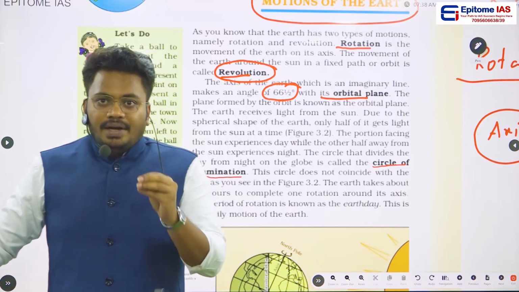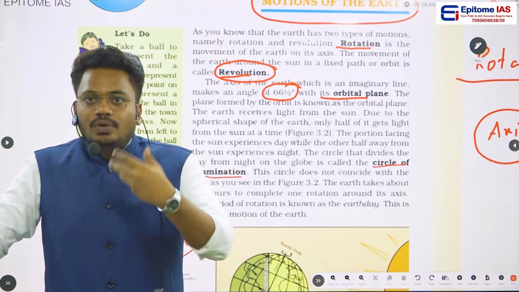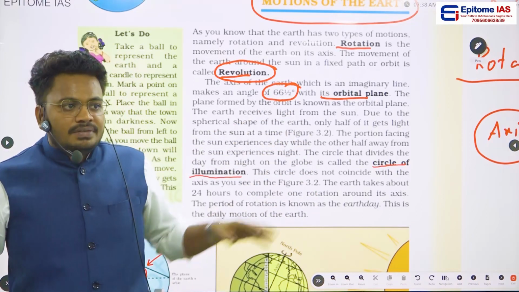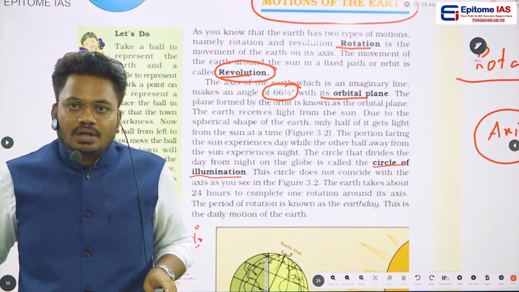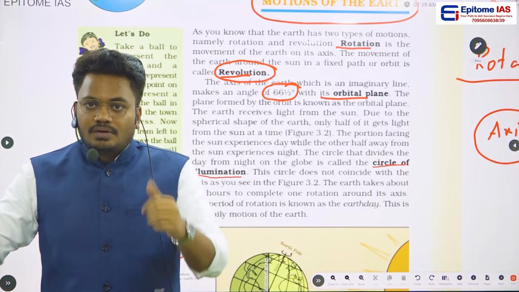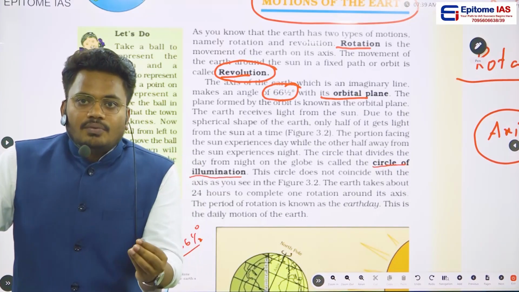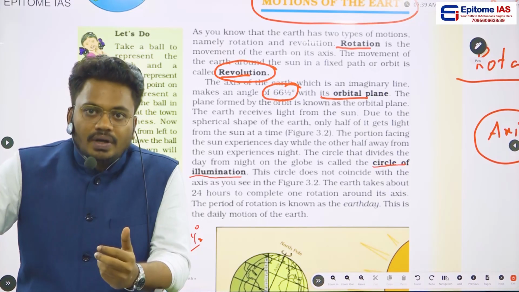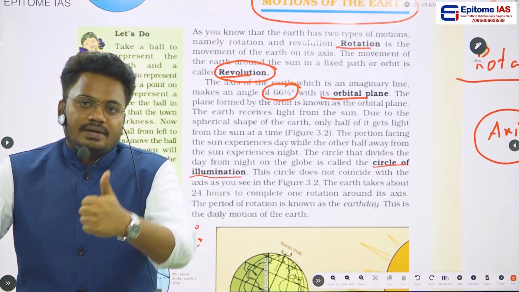Okay, so the point here is we are just seeing the keywords and trying to understand the definitions that were given in chapter 6. In chapter 6 we need not go into detail and we need not read the entire paragraph. In this chapter there are only a few keywords. As I told you earlier, one, rotation. We should know the basic concept of rotation, and the effect of rotation. Because of the rotation of the Earth, we have day and night. That is one of the important facts about rotation.